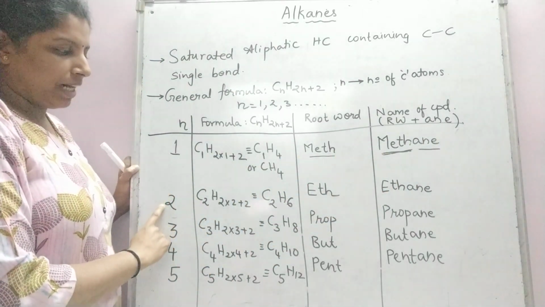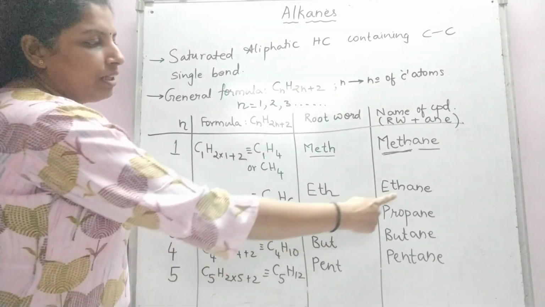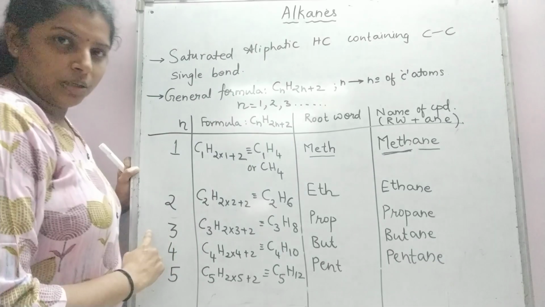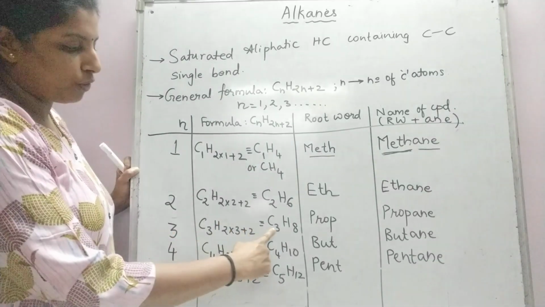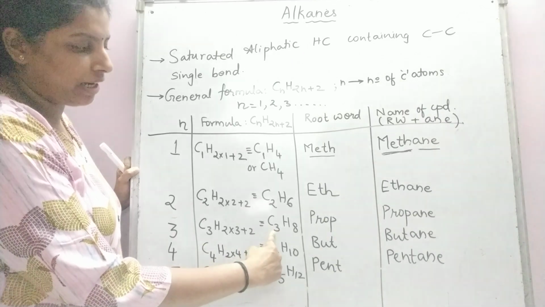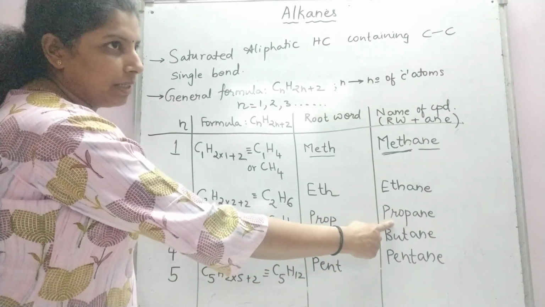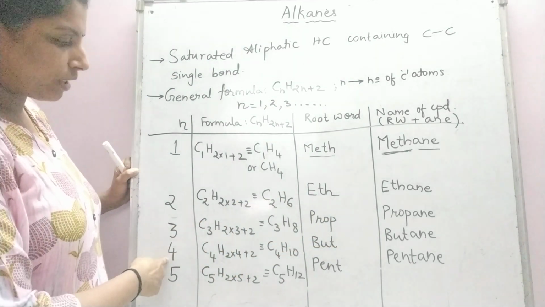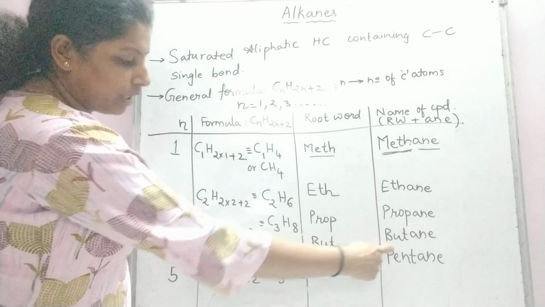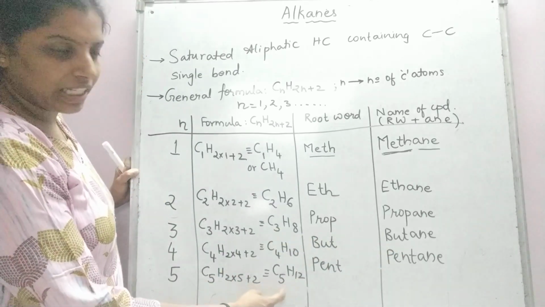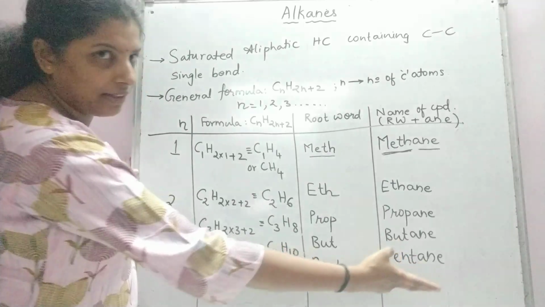When there are 2 carbon atoms, the formula turns out to be C2H6. The root word is eth. The name of the compound is ethane. When the compound contains 3 carbon atoms, the formula turns out to be C3H8. Root word is prop. The name of the compound is propane. 4 carbon atoms, C4H10, butane. 5 carbon atoms, C5H12. Root word is pent. The name of the compound is pentane.